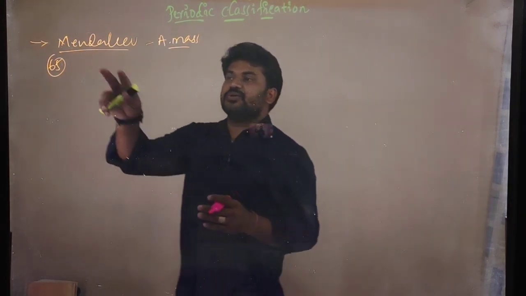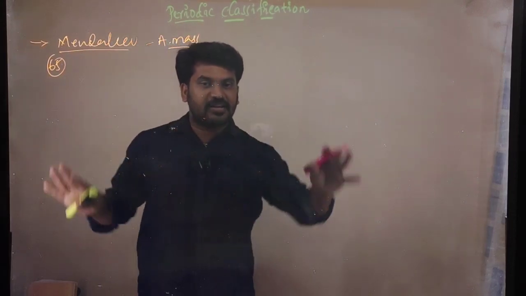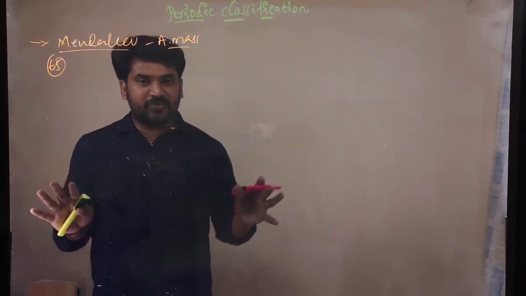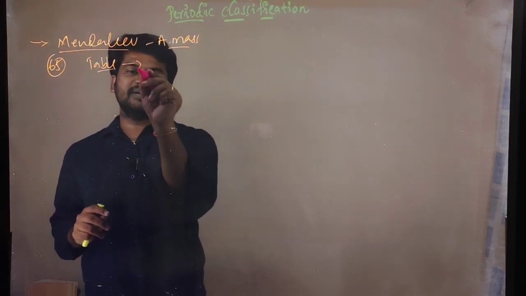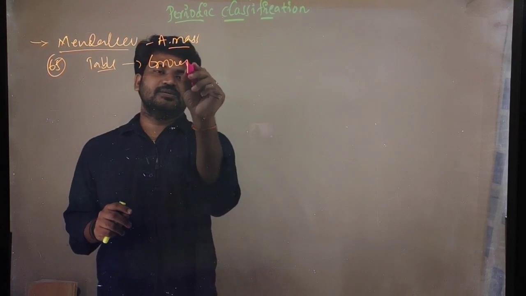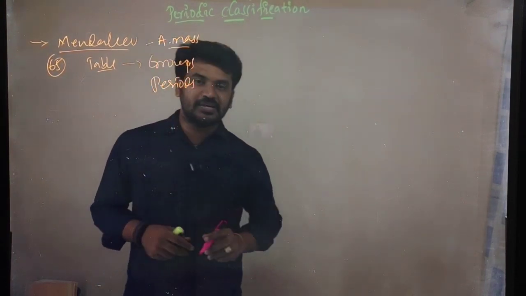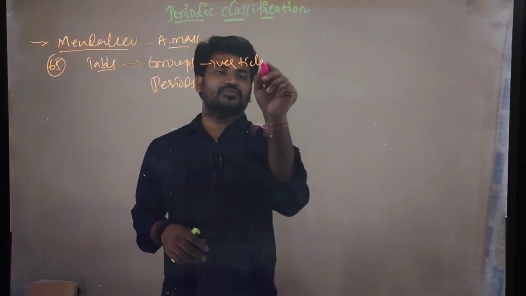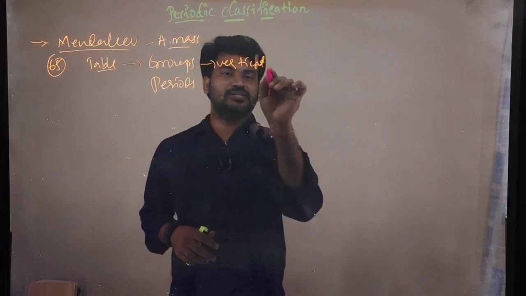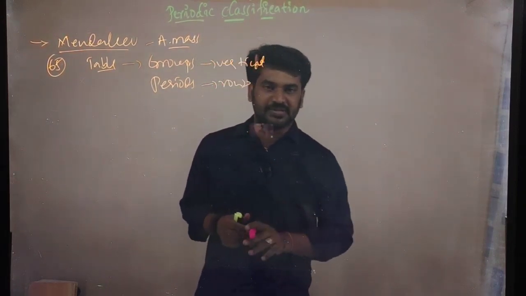But Mendeleev made the classification and he arranged all the known elements in a table form. That is, he arranged a tabular form which contains groups and periods. Here, vertical columns are called groups and horizontal rows are called periods.